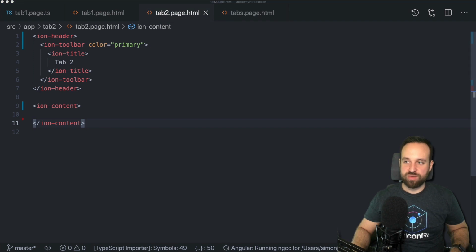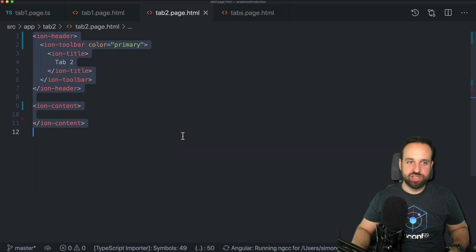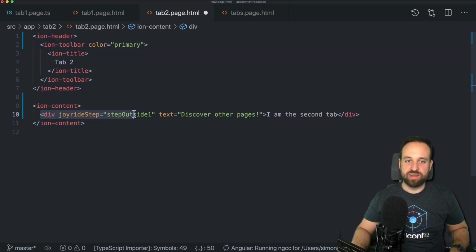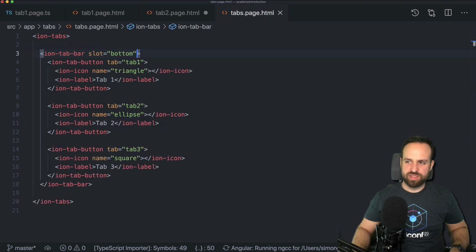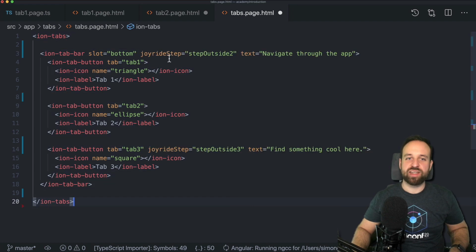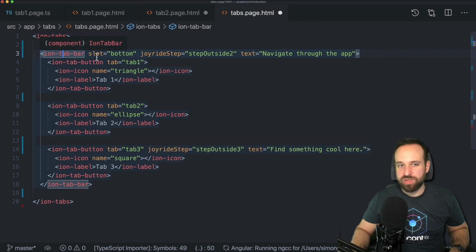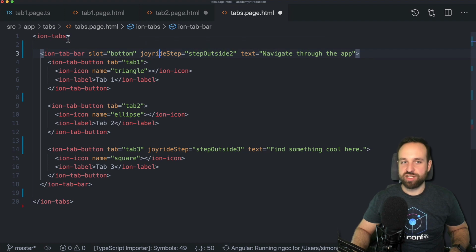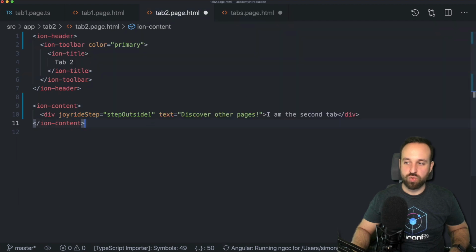Let's say you have a really super simple tab 2 page like this, and you have one step outside with whatever text, whatever you want to add. And also on the tabs page, let's try to highlight the functionality of our tab bar by adding, first of all, to the whole tab bar object, the joyride step. Don't add it to Ion tabs, it's not gonna work. I tried to figure this out before. And then also on one specific tab button. So we got step outside 2, 3 and step outside 1.